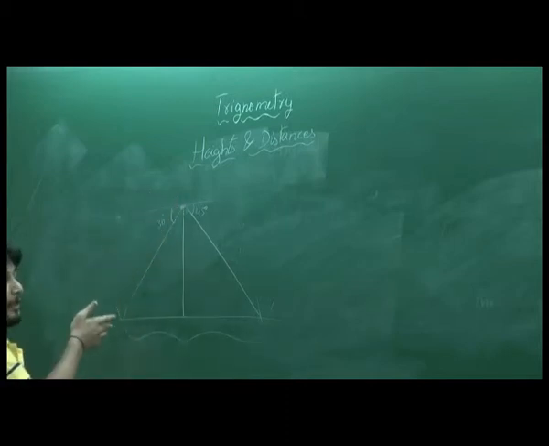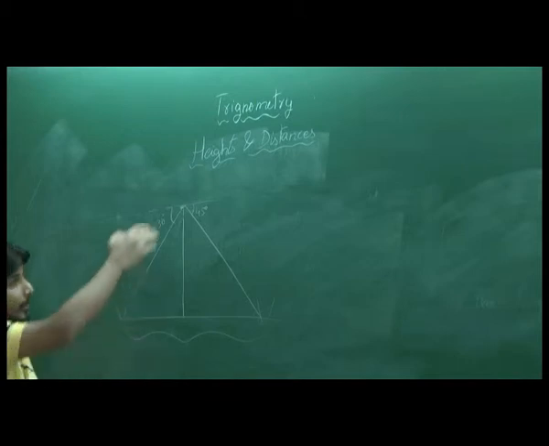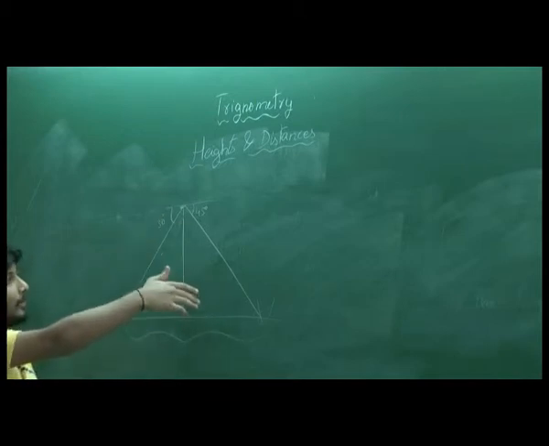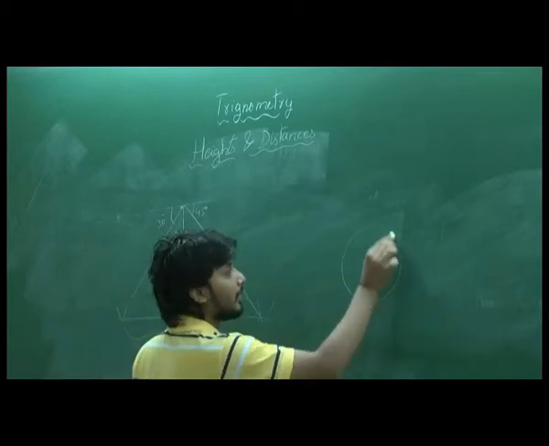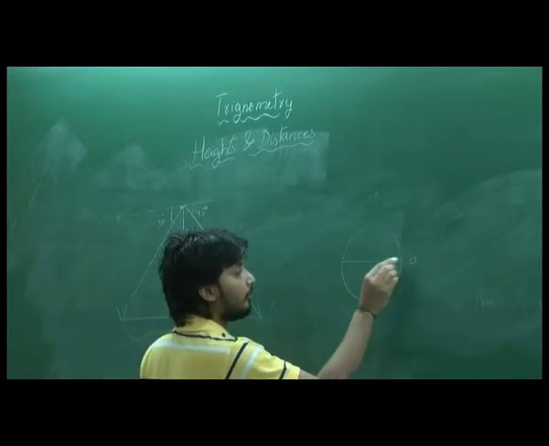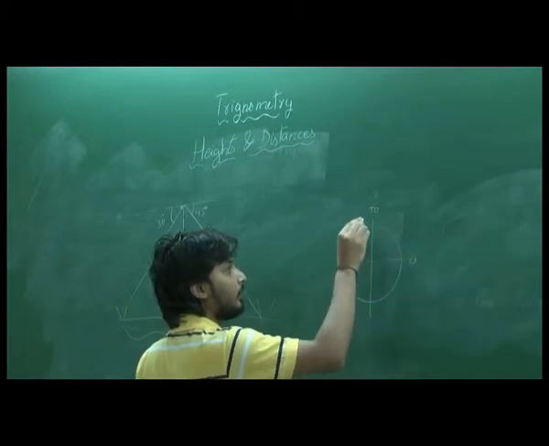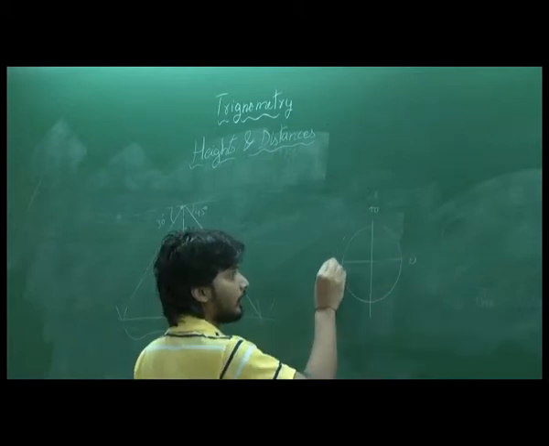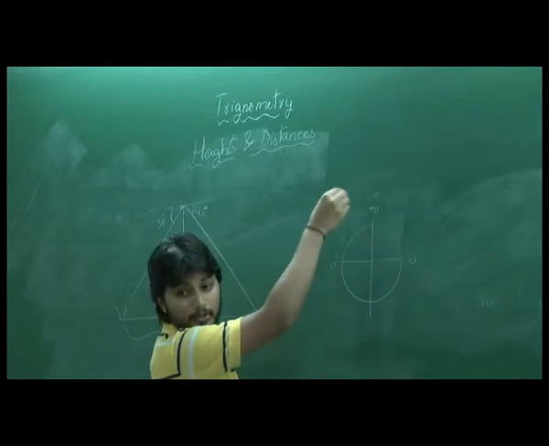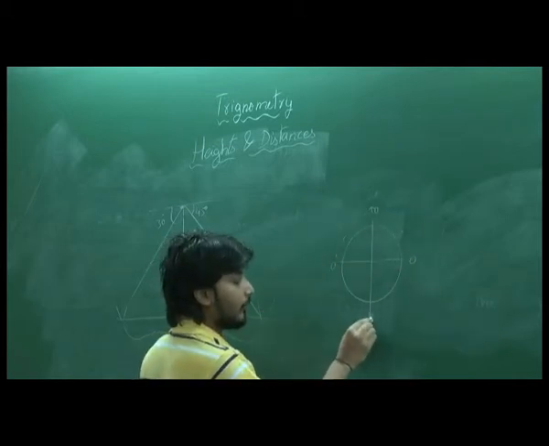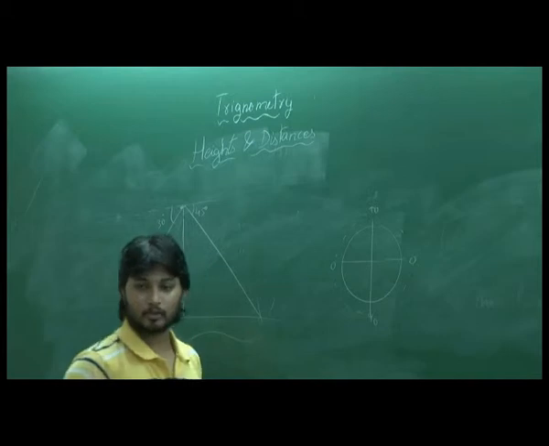He can measure this angle and he can measure that angle. There is an instrument called a theodolite which is used to measure the angle. It's very simple. It will be a circle. Here it will be 0 degree and here 0 to 90 and 0 to 90. It increases this way to 90 and it increases that way to 90.